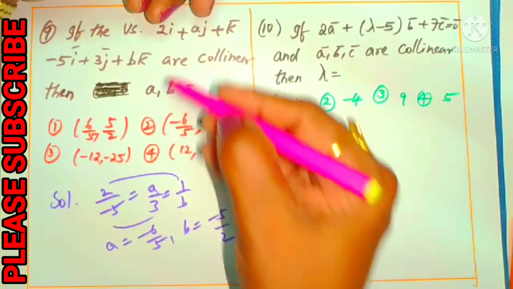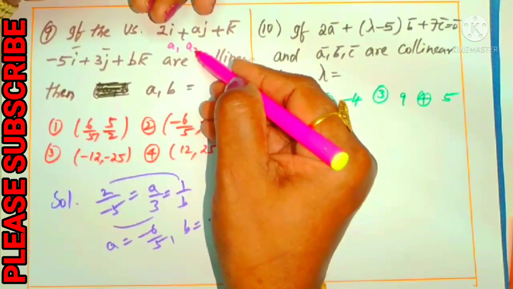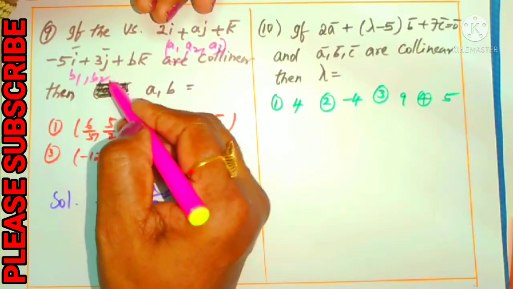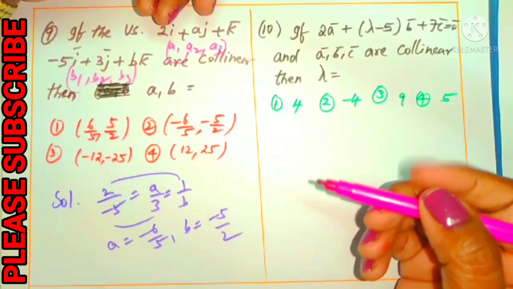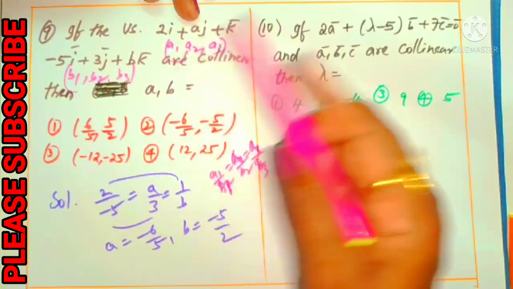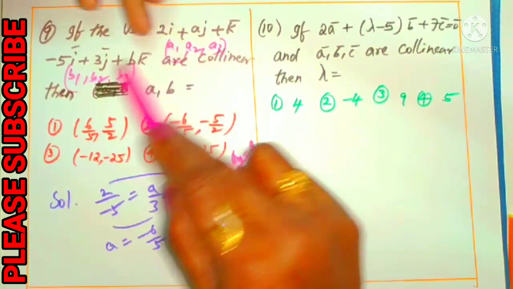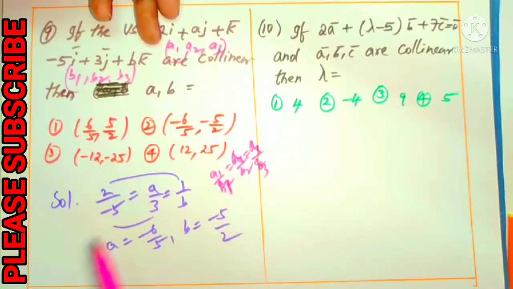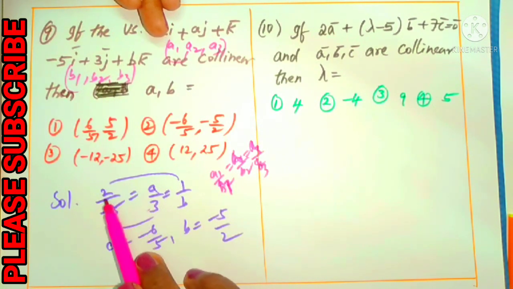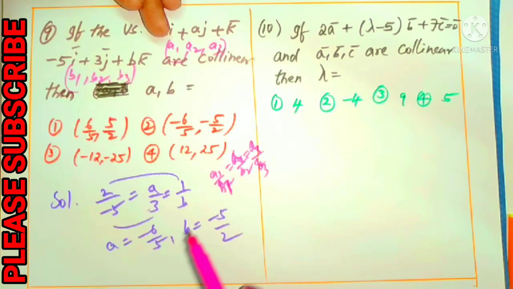In that case, suppose this is A1, A2, A3 and this is B1, B2, B3. We simply use the fact that the ratios of the corresponding coefficients of i, j, k are equal. That is 2 by minus 5, A by 3, 1 by B. So we can equate these. Taking the 3 to the left side, we get A equals minus 6 by 5.